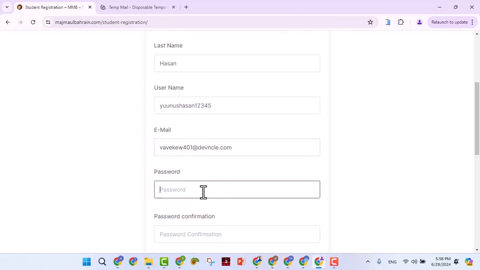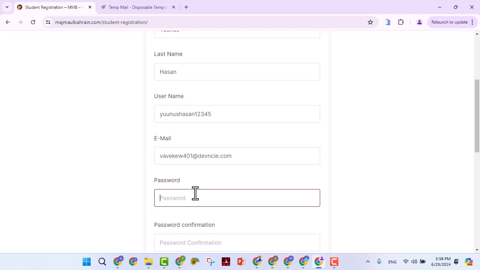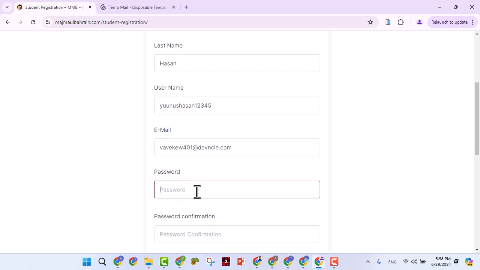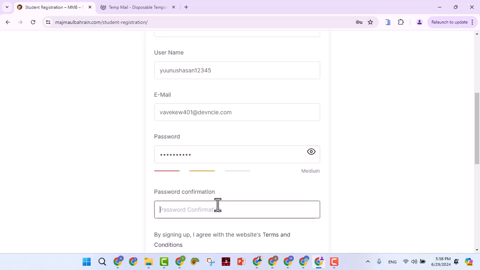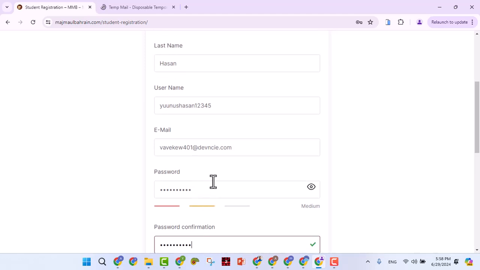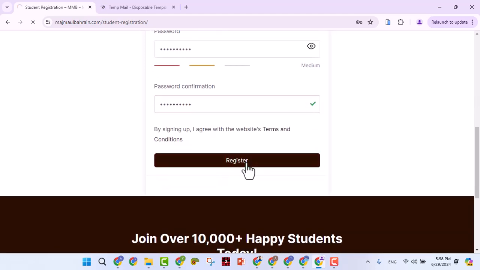So under the password, what you are going to do is form your password. Let me form my own. So this one is okay for me. Make sure you write it somewhere. So you click on register.